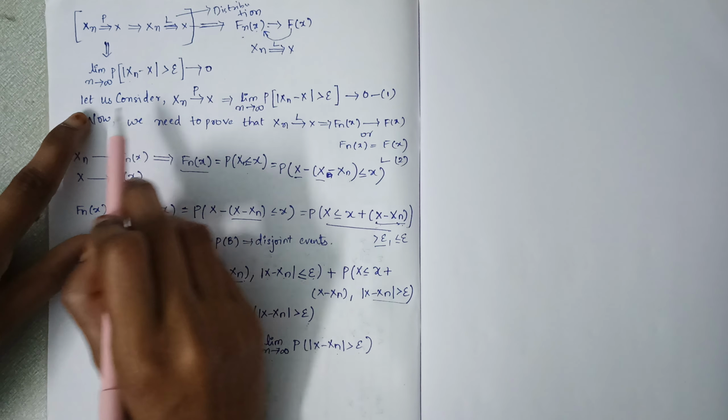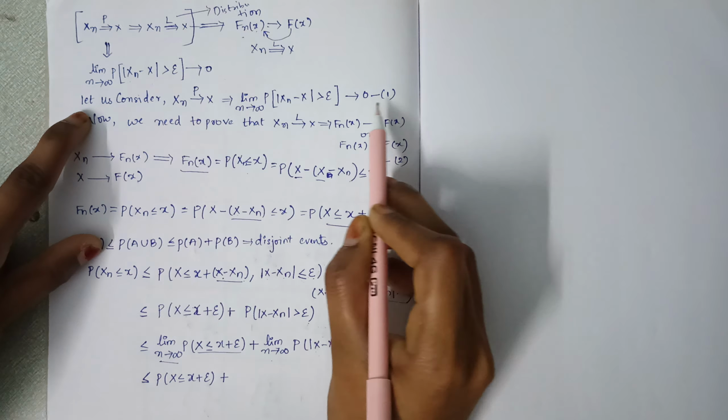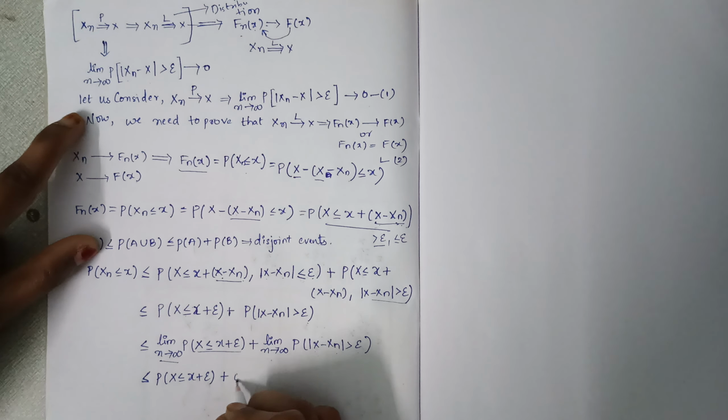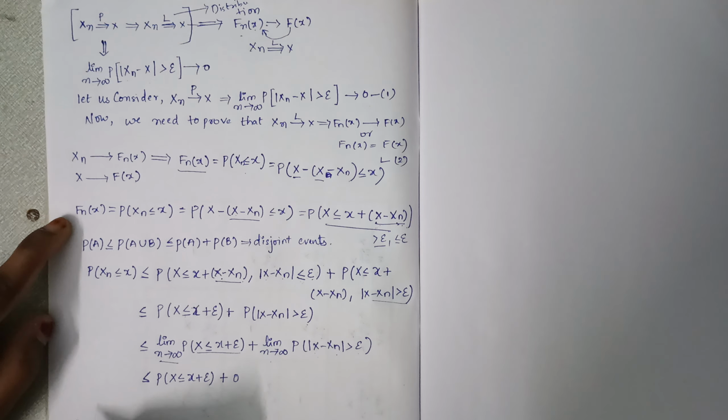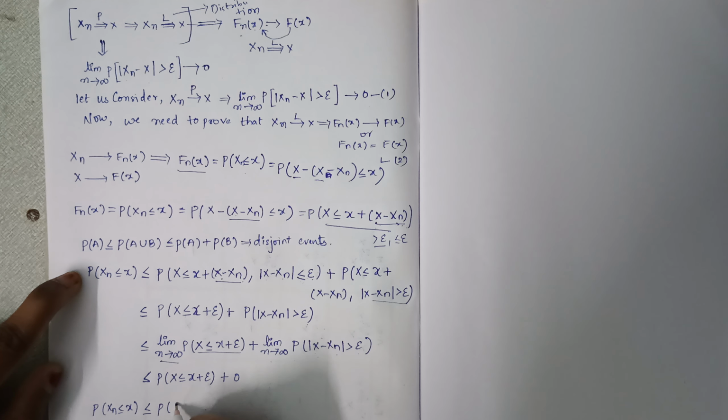We already know that Xn converges to X in probability, so this equals 0. So we remain with probability of Xn less than or equals to x, less than or equals to probability of X less than or equals to x plus epsilon.